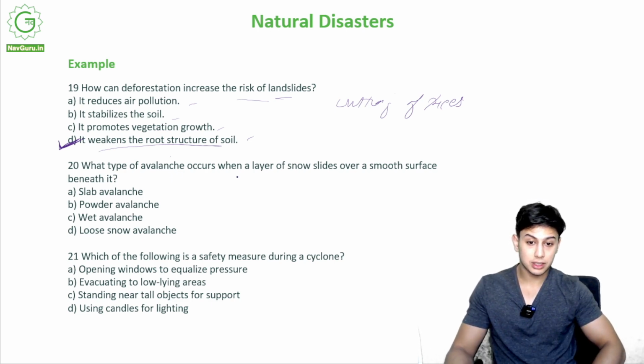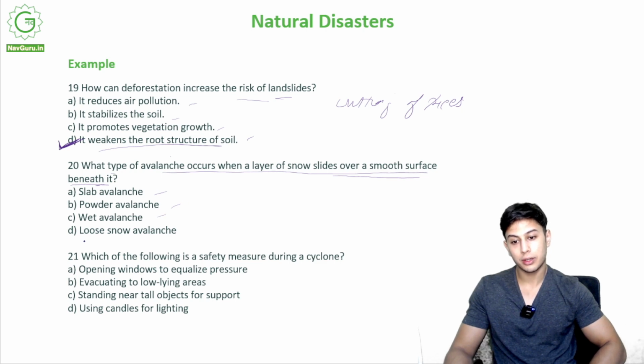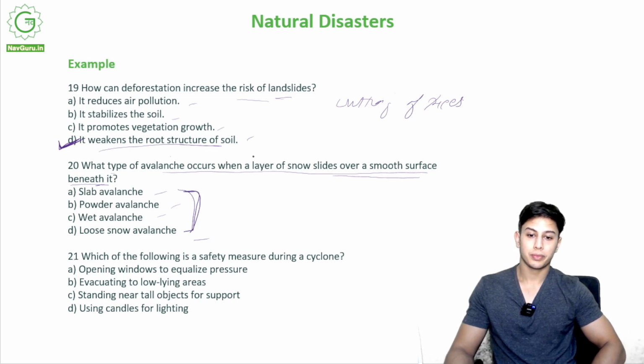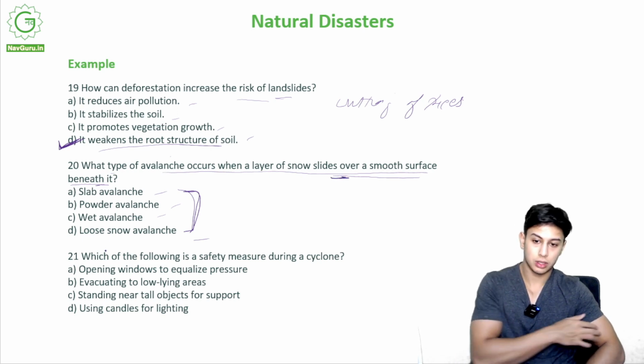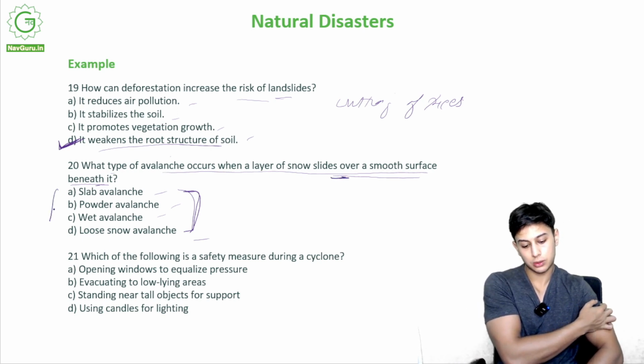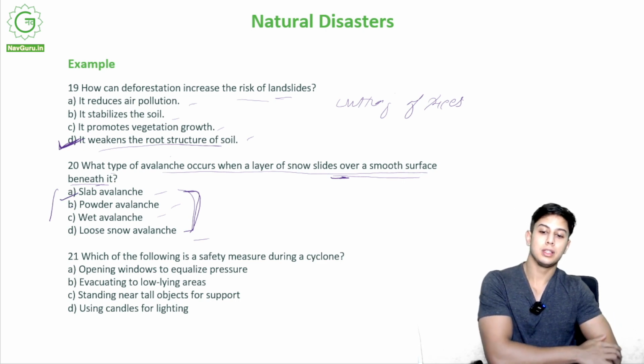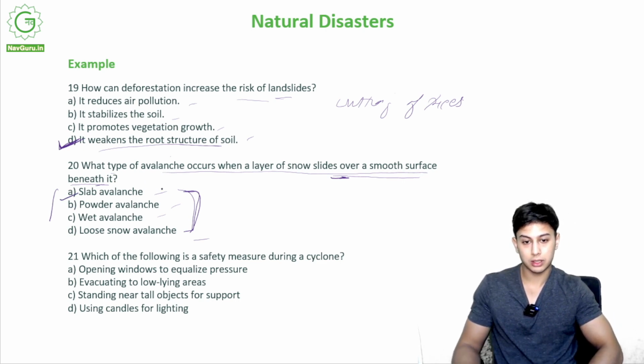What type of avalanche occurs when a layer of snow slides over a smooth surface beneath it? Slab avalanche, powder avalanche, wet avalanche, or loose snow avalanche. So what is the avalanche that occurs when a layer of snow slides over a smooth surface? This has been covered in the lectures. The correct option is option A, slab avalanche. Slab avalanche is what occurs when a layer of snow slides over a smooth surface beneath it.